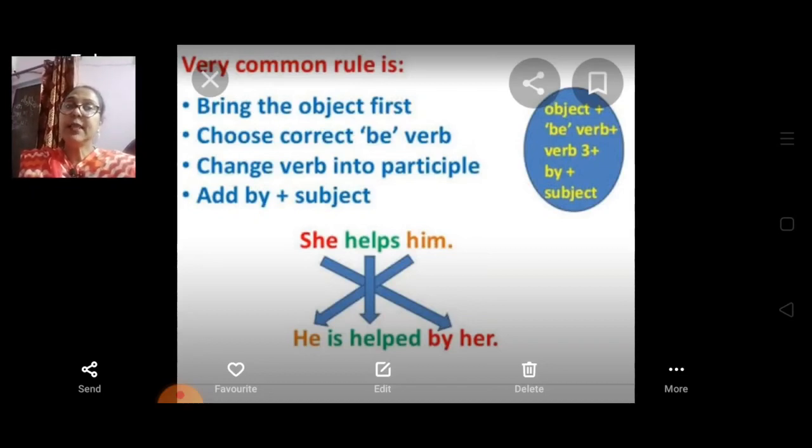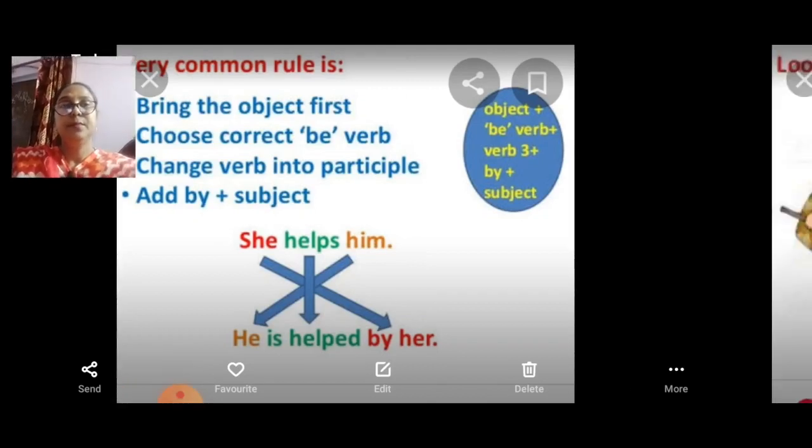Here you can see "him" has become "he" in the subject, and "she" has changed to "her." So the rule is: object plus be verb plus third form of the verb plus by the subject. This rule you should always keep in mind. This is very important whenever we are making active to passive voice.